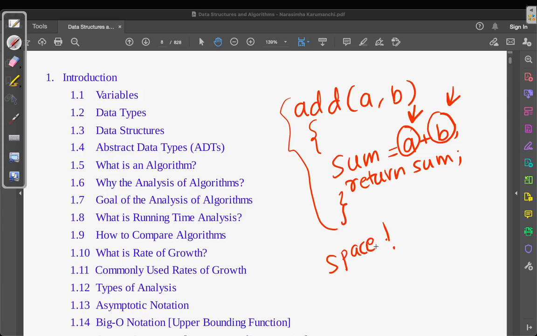There is a certain amount of time which the processor takes to evaluate this sum. So there are two major things we have to look at when we analyze the algorithm. One is space and the second is time. Time and space are very important.